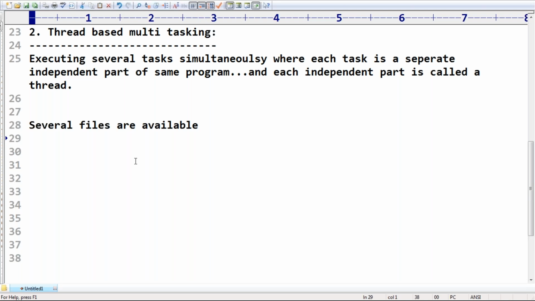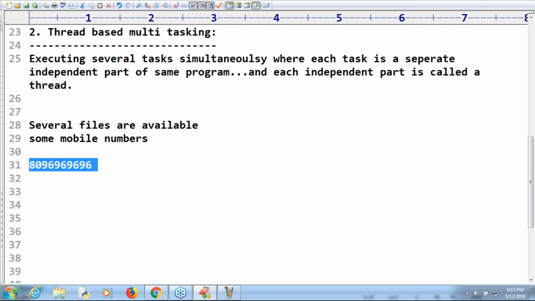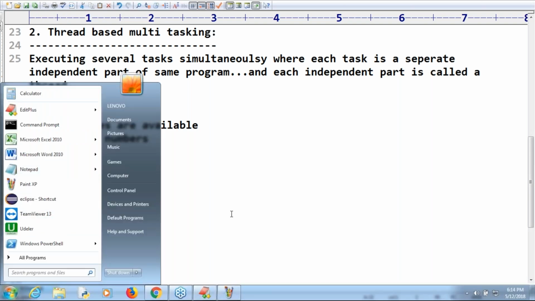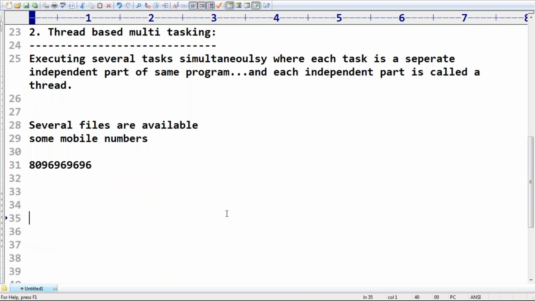Now what I want to do is, in every file, some mobile numbers are there. I saved some mobile numbers somewhere. Among these mobile numbers, assume I want to search in which files my required mobile number is available. Usually in Windows, you can see the search option by default. We are going to search for this mobile number in the files, in the directories, in the folders.